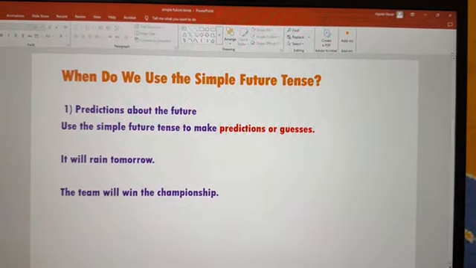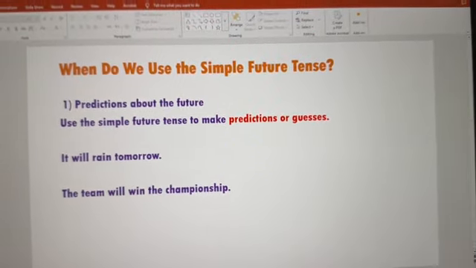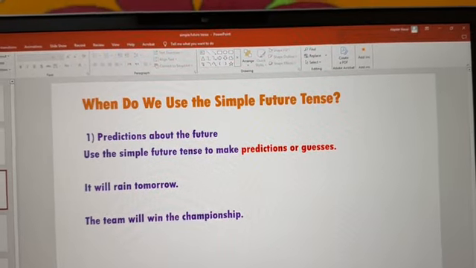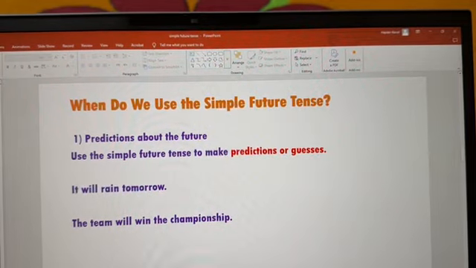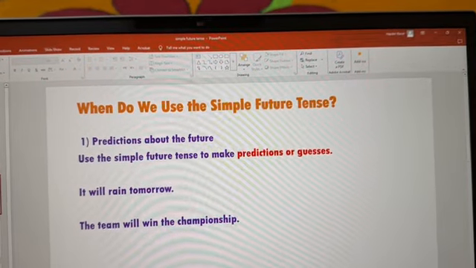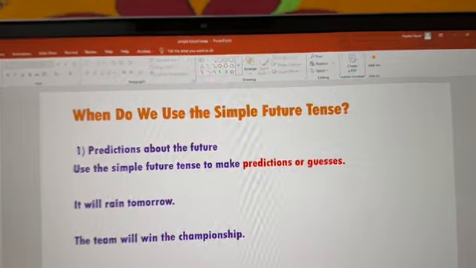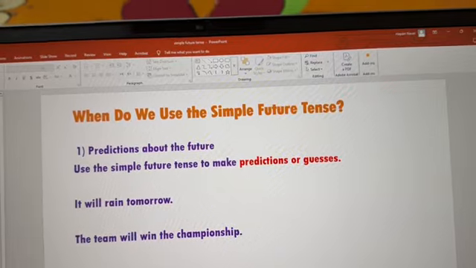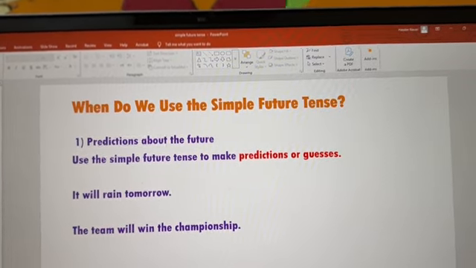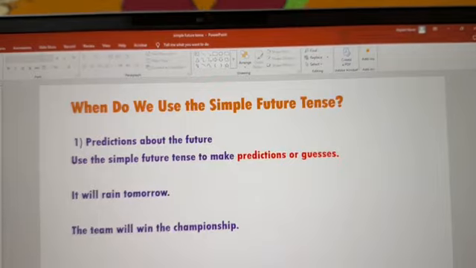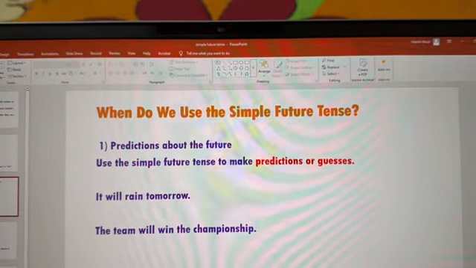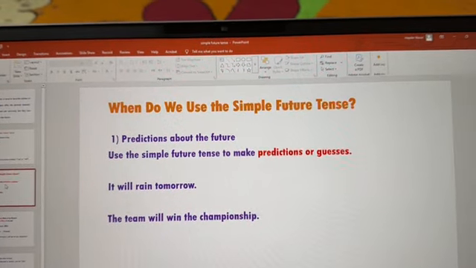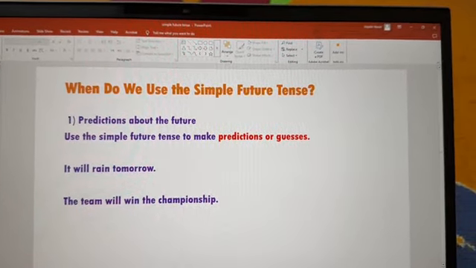Now, when do we use the simple future tense? There are many uses for the simple future tense. The first one is to express predictions about the future. We use the simple future tense to make predictions or guesses, something that we're not sure about 100%. That's why we call them predictions or guesses. For example, it will rain tomorrow, and the team will win the championship.